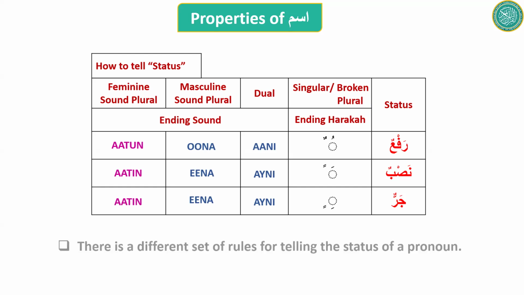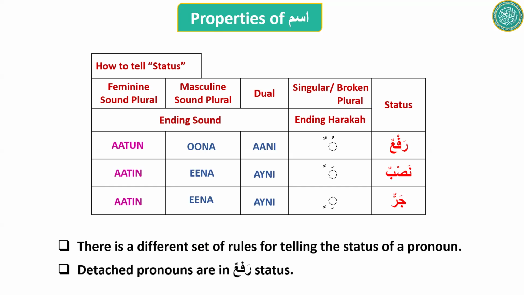All right. Now, one statement, you should know this and don't forget about it. These rules do not apply to pronouns, attached or detached. There is a separate set of rules for them. Okay, they're different. We will learn that too. For example, the first rule is that all the detached pronouns are always in rafa status.